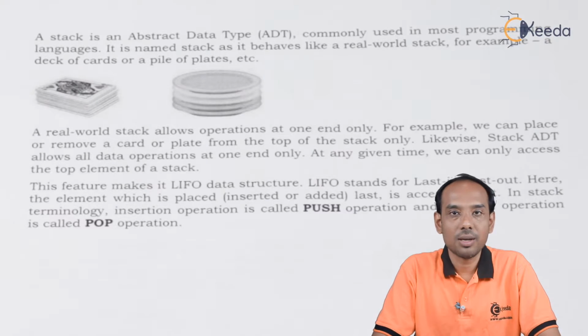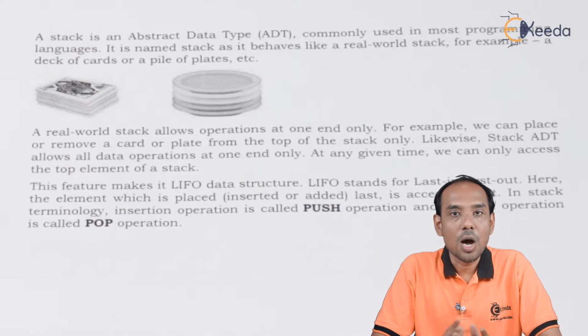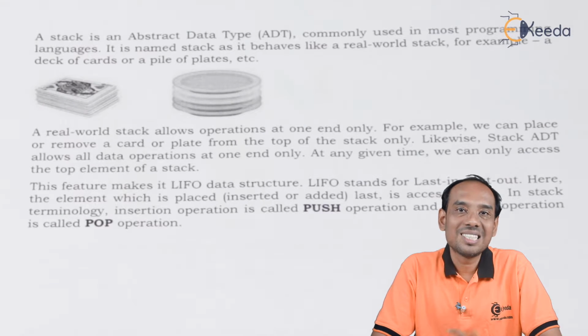Now what do you mean by stack? As I mentioned earlier, we are going to discuss abstract data types. So stack is an abstract data type which is commonly used in all programming languages. Now why the name stack? The name stack is because it behaves the same way as real world objects.